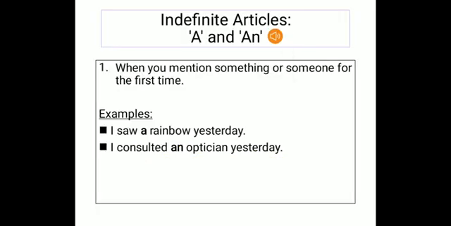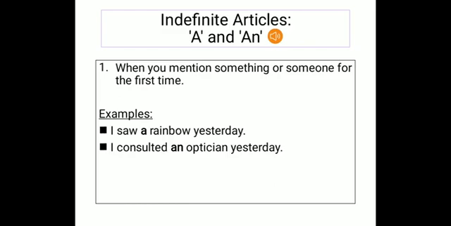Now, before we begin studying the articles a and an, let us first understand in what circumstances we have to use these indefinite articles, because there are certain rules that need to be kept in mind when you are putting an article before a word or using it in a sentence.